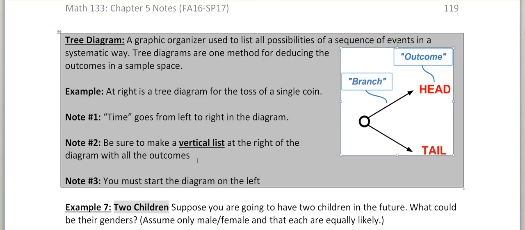Time moves from left to right on the diagram. So time starts at the circle on the left and branches towards the right side. Time is moving, you're thinking into the future. So you always start your diagram on the left, move your way to the right, and you want to write your list vertically on the right.